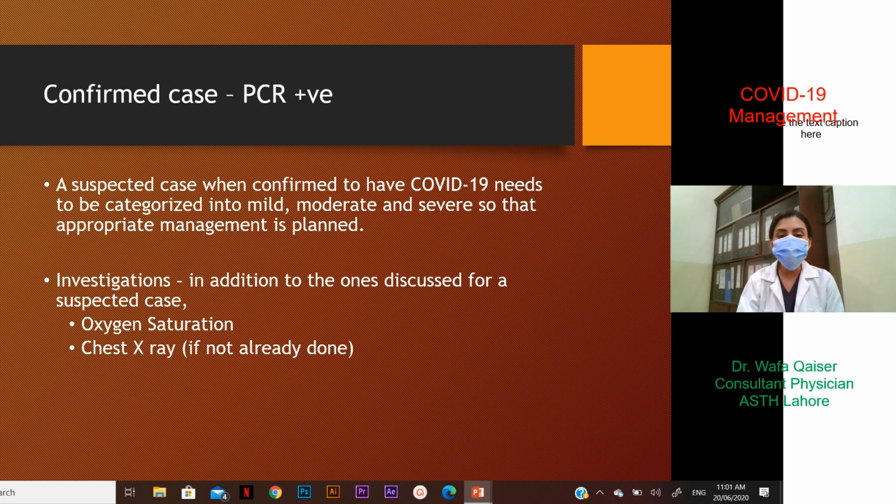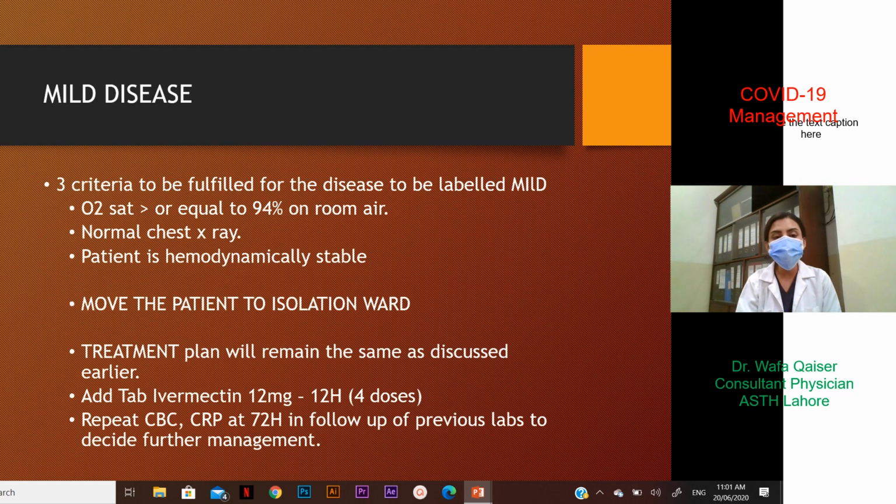Investigations, once you have confirmation, in addition to the ones that I've already mentioned, would include checking the oxygen saturation of this patient. And if initially you had not advised a chest x-ray, now would be the time to do it and check for any infiltrates. The first form of the disease can be mild. Three criteria need to be fulfilled for the disease to be labeled as mild.